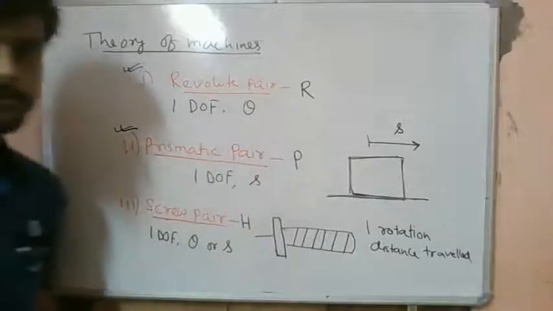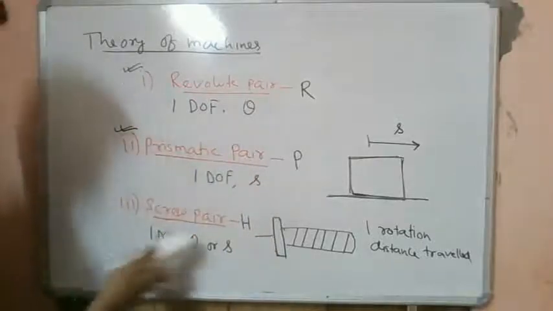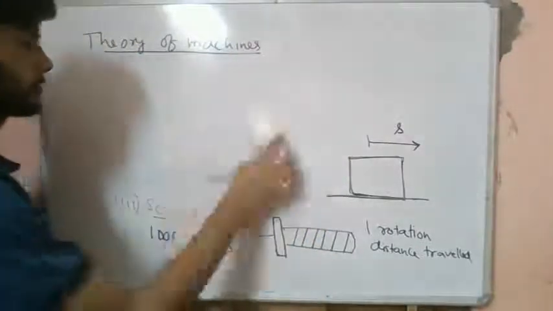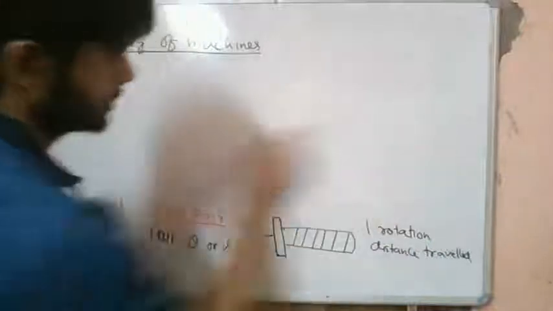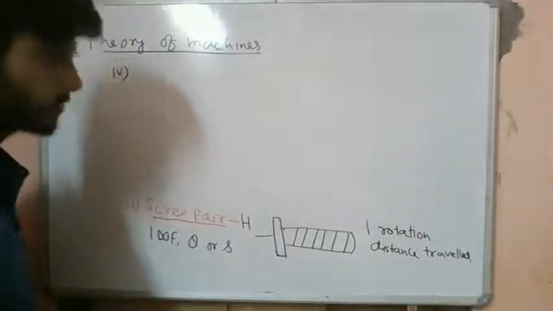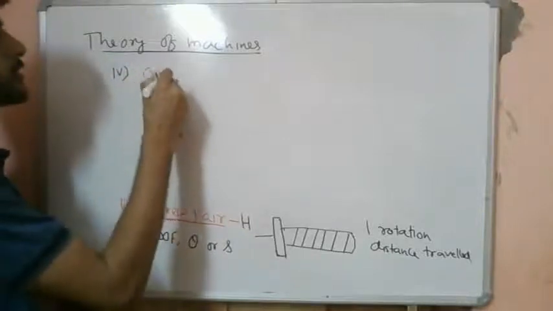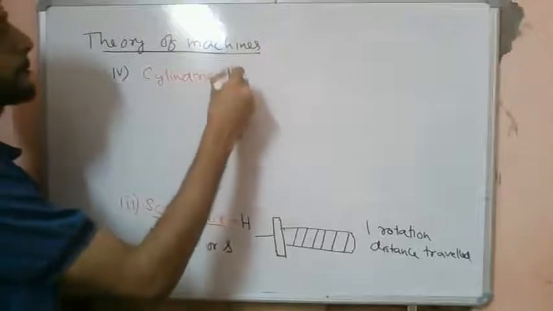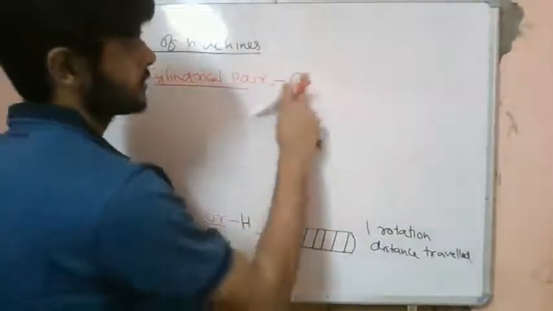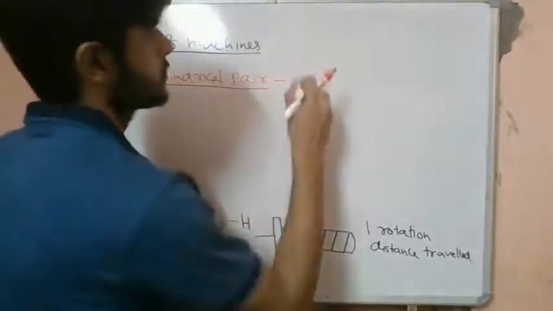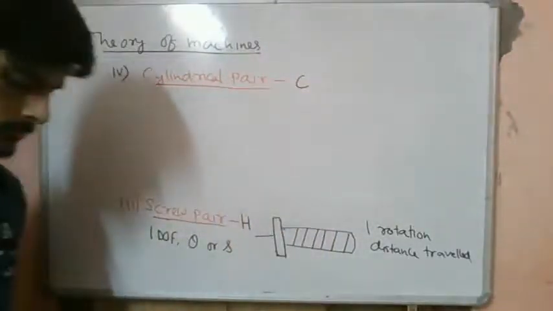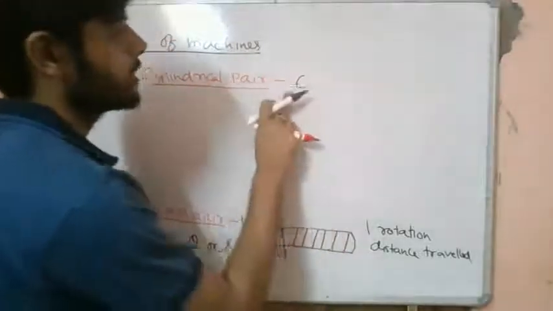So this is another type of lower pair. Then we have what we call a cylindrical pair. A cylindrical pair is denoted by C.